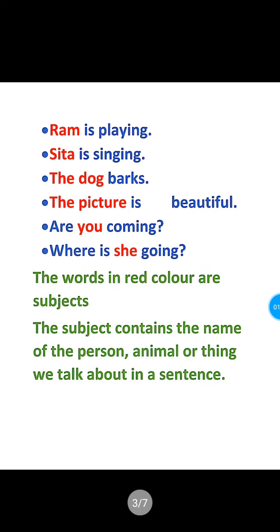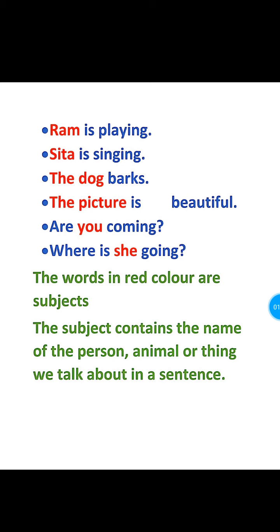Here in these sentences, first one, Ram is playing. In this sentence, Ram is the subject. The remaining part, is playing, is the predicate. This predicate consists of two words. Like that in the second sentence also. In the third sentence, the dog barks. Here, the dog is the subject.